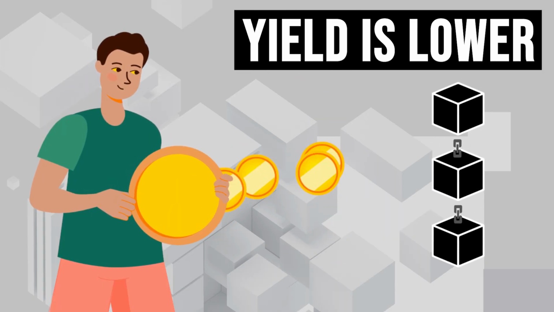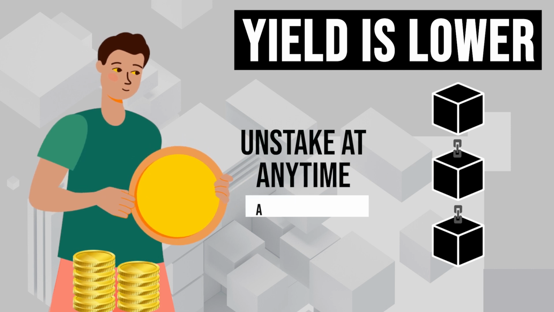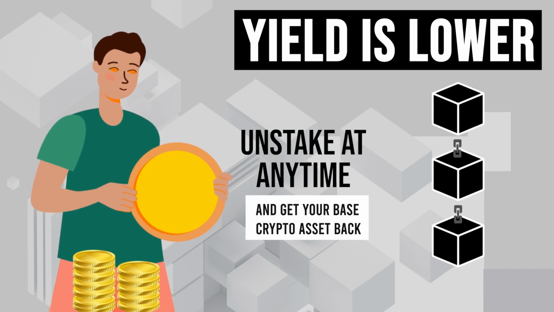So, this all sounds too good to be true, right? What are the drawbacks and the risks involved? The primary con behind liquid staking is that it offers a comparable APY rate lower than running a validator node. The yield is lower because you can unstake at any time and get your base crypto asset back. Another possible consequence of liquid staking is that it increases the rate of slashing due to some of these protocols having less stringent controls over who is allowed to operate validator nodes.